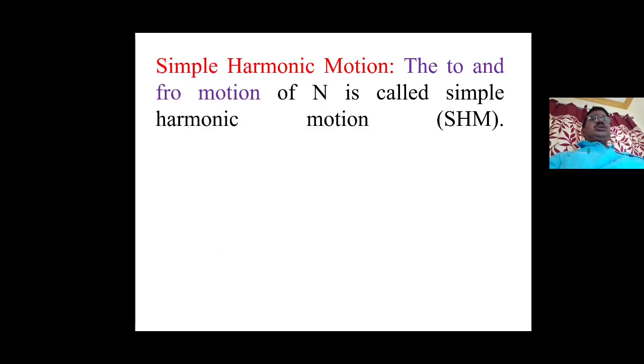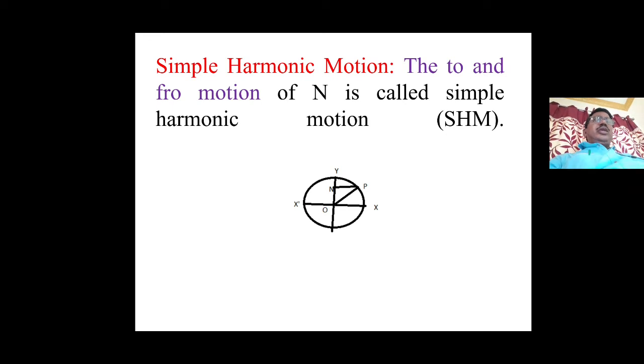Now, simple harmonic motion: the to and fro motion is called simple harmonic motion. From this figure we are observing, the particle P is moving along a circular path. The projection of P will be on the diameter YY', and that will move along YY'. When P is moving along a circular path, that motion is called simple harmonic motion. The motion from Y to Y', Y' to Y, is called simple harmonic motion.